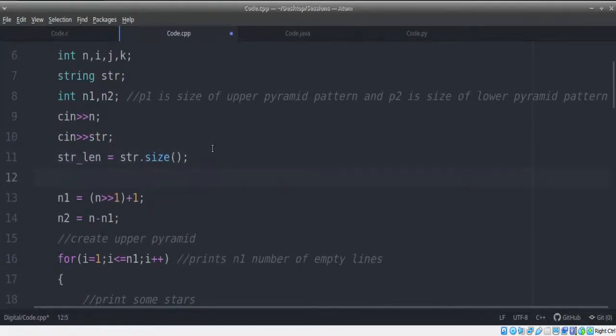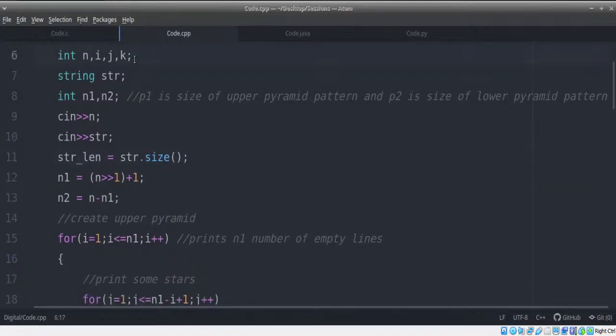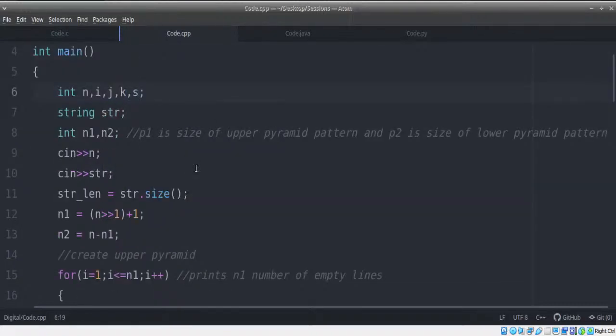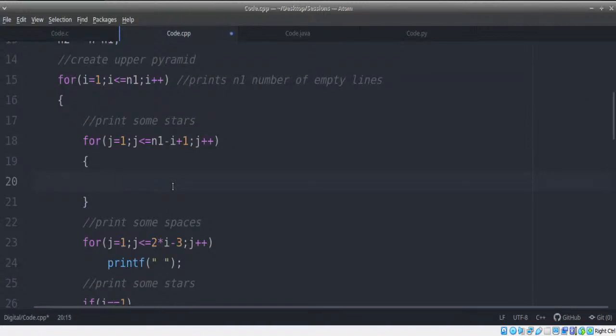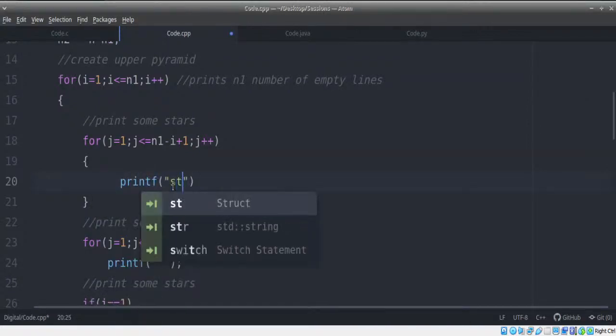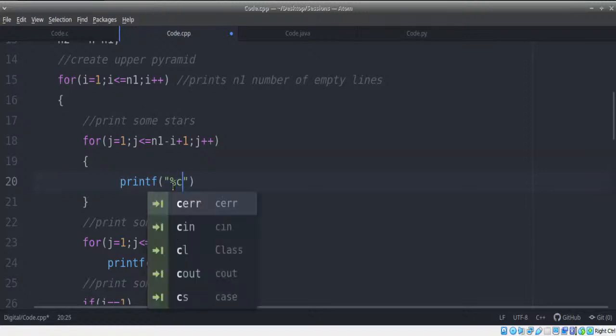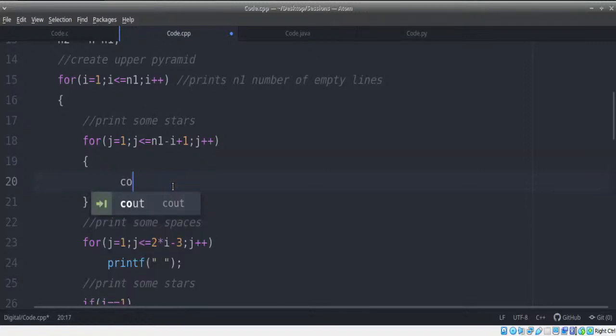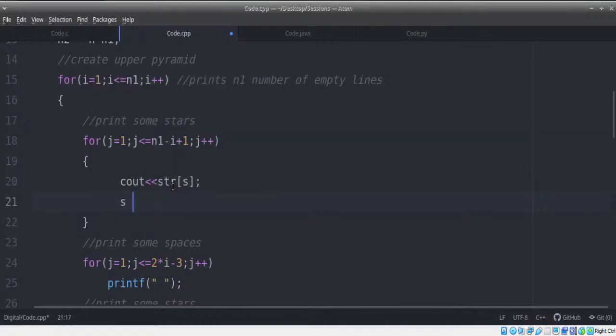As we just talked about, we need an index called s. Instead of printing star, I'm going to print str with %c, a character, or we can also use cout. str of s, and then we write s equals s plus 1 mod str length, string length. That's it.